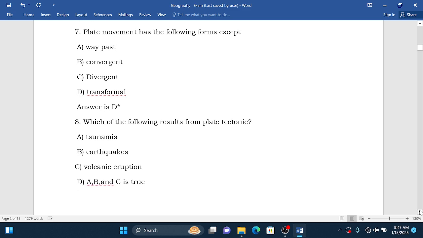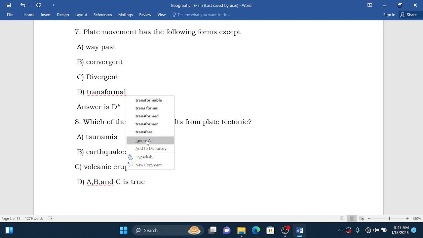Plate movements have the following forms except. They give us different forms of plate movement, but they want us to choose which one is not a form of plate movement.